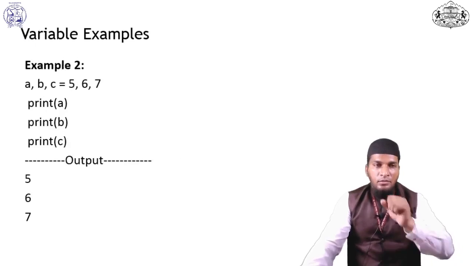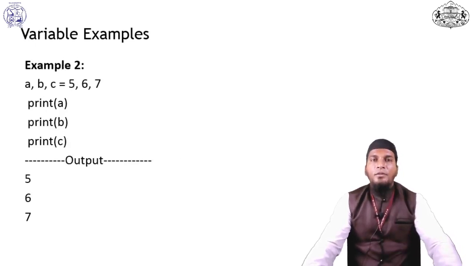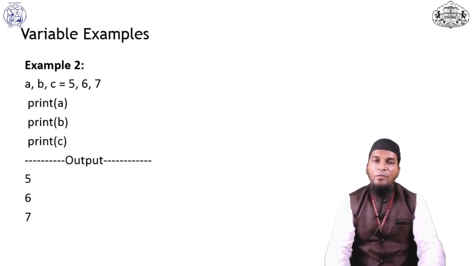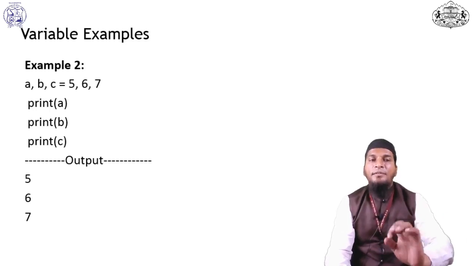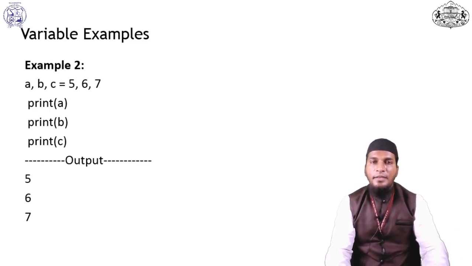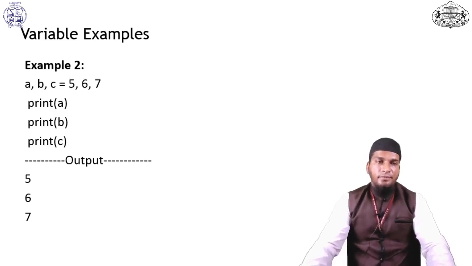Another example, variable a comma b comma c equal to, I declare the values. Okay, but this type of variable declaration in another programming language, like C, Java, .NET, will show an error message. But in Python it will accept. I'll print A, B, C. It will automatically display. It will not show any error.